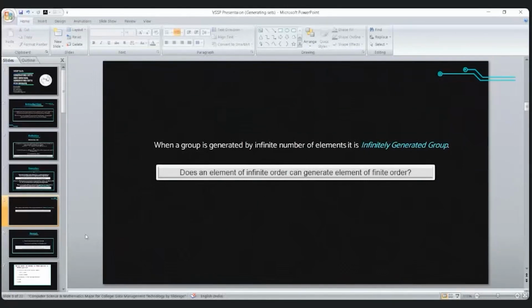But that is not possible, except when b is equal to identity. So an element of infinite order can generate an element of finite order if and only if the element is identity. I mean, an element of infinite order can only generate the identity element.